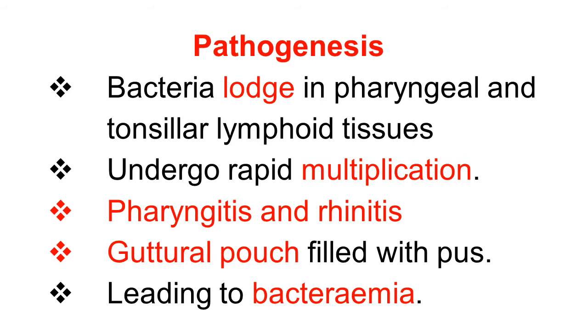And then the bacteria enter into the blood and produce serious consequences. When bacteria are present in the blood, it is called bacteremia, and they reach from the blood to all corners of the body and produce disease.